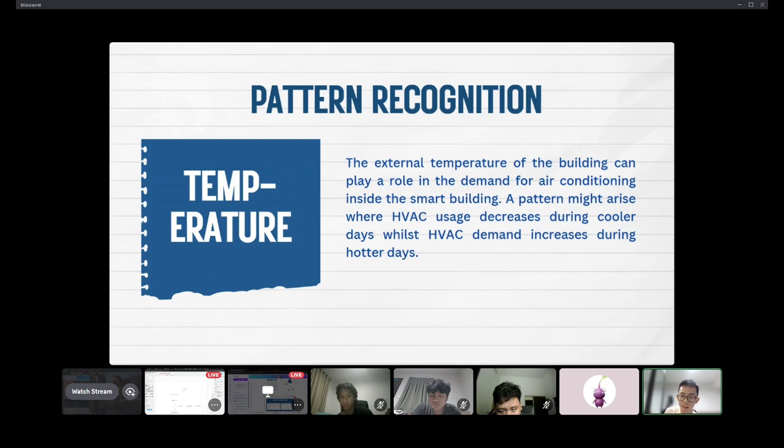Now we have the third pattern recognition, which is the temperature. The external temperature of the building can play a role in the demand for air conditioning inside the smart building. A pattern might arise where HVAC usage decreases during cooler days while HVAC demand increases during hotter days. Next, Gavino.